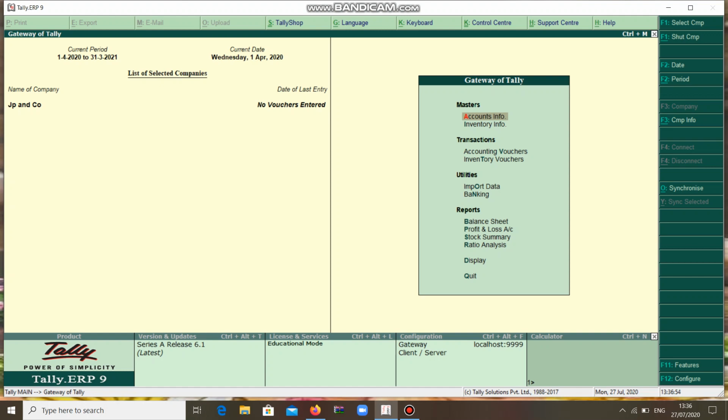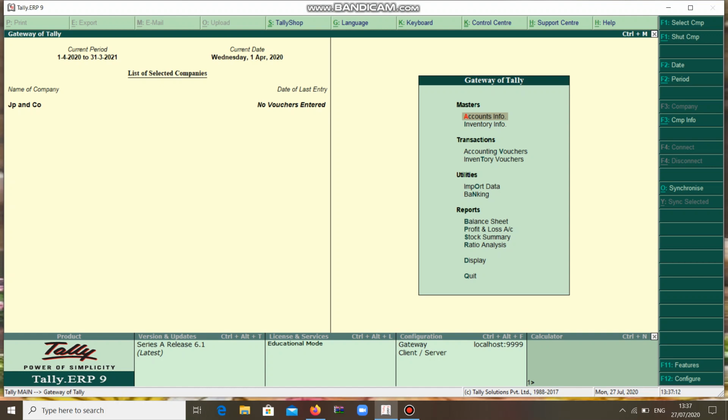Another one, you are depositing some cash into the bank. That is the second entry. And another one, you are withdrawing some cash from the bank. That is nothing but cash withdrawn from the bank. Now I am going to explain how to pass all the 3 types of transactions in the contra voucher.